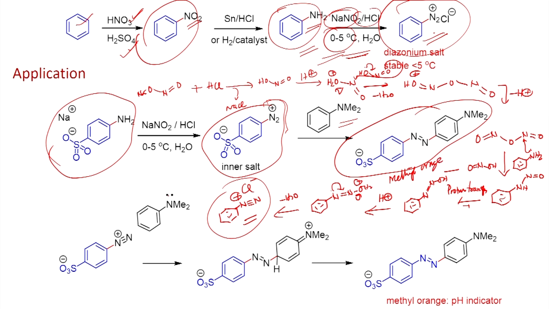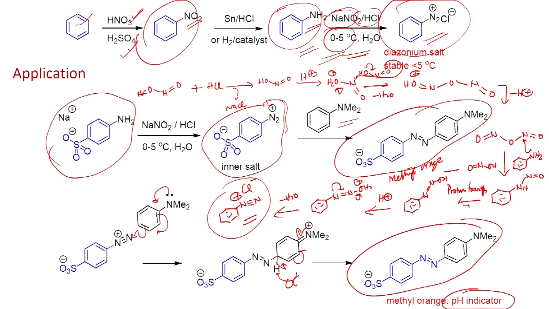So, here is shown the mechanism of this reaction. You will be able to get this intermediate, and once you have this intermediate, you will be able to get this salt. This we use as an indicator. Depending upon the pH, in acidic medium you can also make protonation here. Therefore, this compound is known as methyl orange. We use it as an indicator during titration to find out the acidity of the reaction medium.